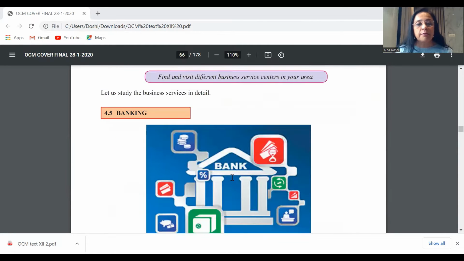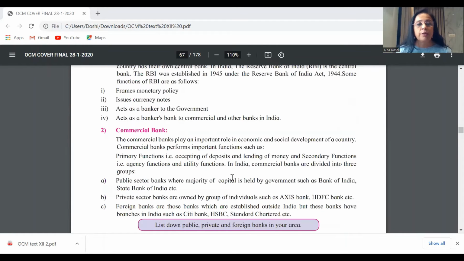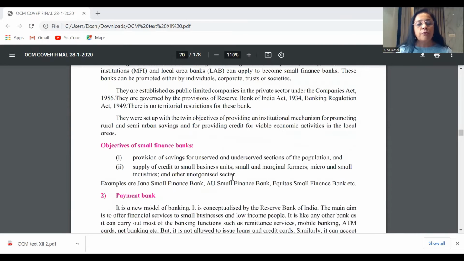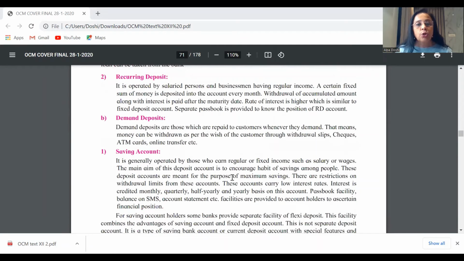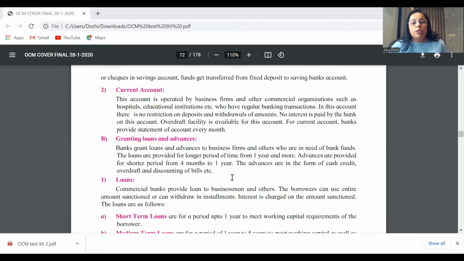The one statement that we have: overdraft facility is given to current account holders. So when we talk about this, we are talking about functions of bank. Under the topic of functions of banks, you have the different types of banks. So here, first of all, you have a current account. See what it says, it's operated by business firms. So you start your answer with: giving overdraft facility is a primary function of bank